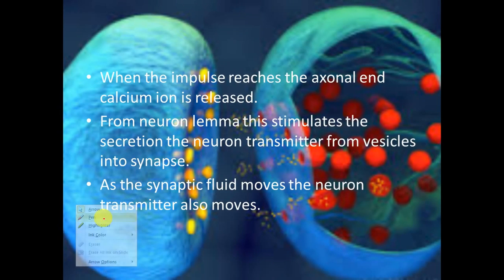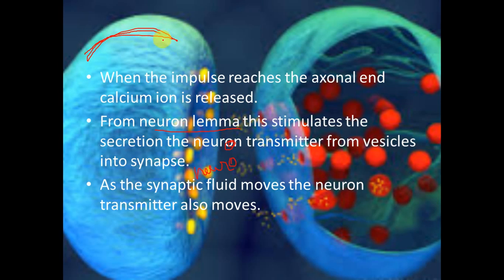Now what happens is that when the impulse reaches the axonal end, calcium ion is released from the neurolemma. What is this neurolemma? The nerves are covered by neurolemma. The neurolemma stimulates the secretion of neurotransmitter from the vesicles into the synapse.